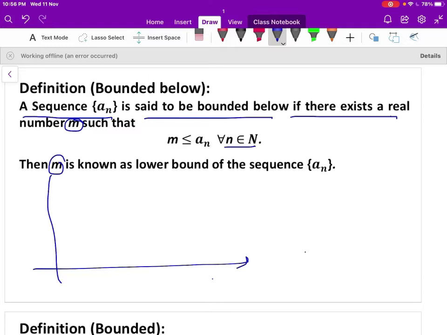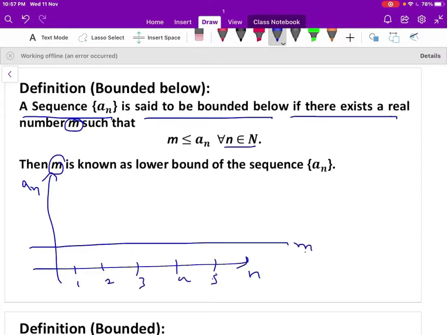On the x-axis we represent n and the y-axis represents the function value a_n. There exists a real number m, which is a line parallel to the x-axis. Now n is 1, 2, 3, 4, 5 and so on. When n is 1, you plot a1 here.